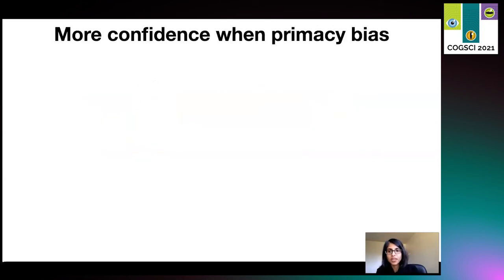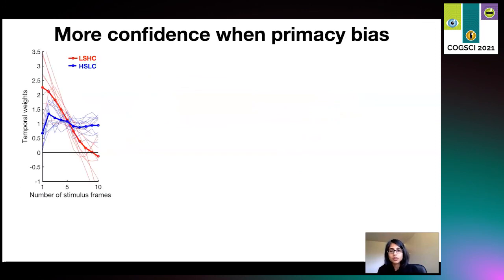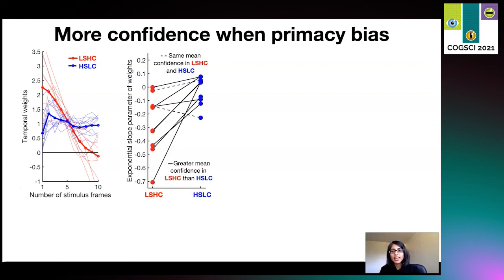Okay, finally we computed the temporal weights using logistic regression, and we do indeed see a primacy effect in the LSHC condition and an optimal weighting in the HSLC condition. We also fit exponential curves to these weights to obtain an estimate of slopes, and as you can see, the slopes increase going from the LSHC to the HSLC condition. Now, I want to emphasize that both these plots replicate the findings of our earlier study with new observations, with new observers or participants performing this task, and this demonstrates the robustness of the effect.